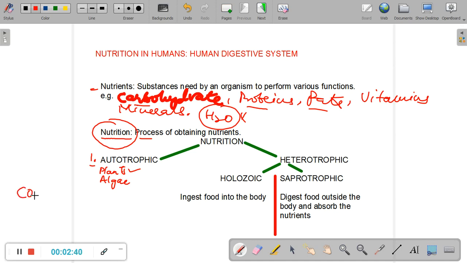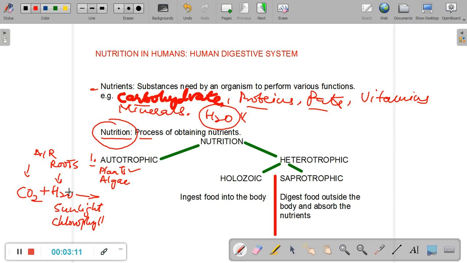Plants conduct a process called photosynthesis, in which they take carbon dioxide, CO2, from air and combine it with water, which comes through the roots of the plant from the soil. They combine these two using the energy from the sun. This sunlight is trapped by a molecule called chlorophyll, and this reaction, photosynthesis, takes place in the leaf.